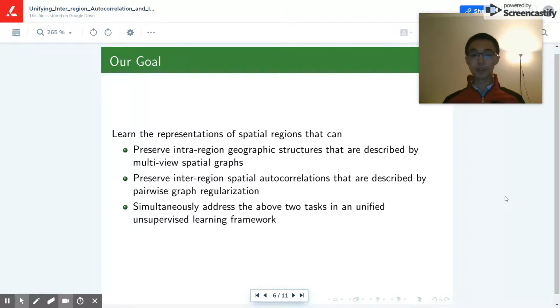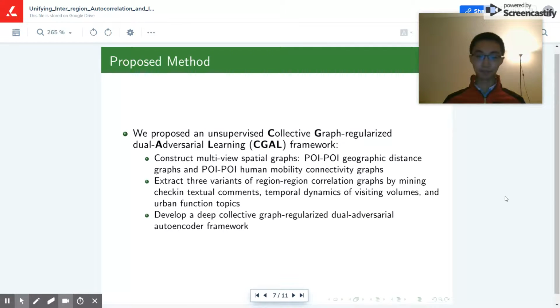So our goal here is to preserve both intra-region geographical structures and inter-region spatial correlations, and we want to simultaneously address the above two tasks in a unified unsupervised learning framework.